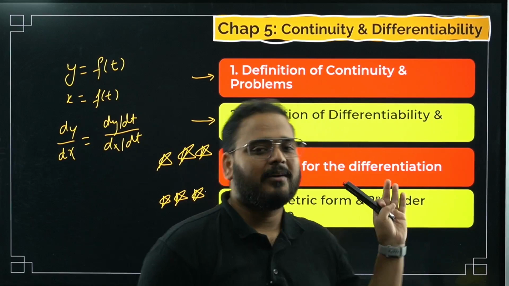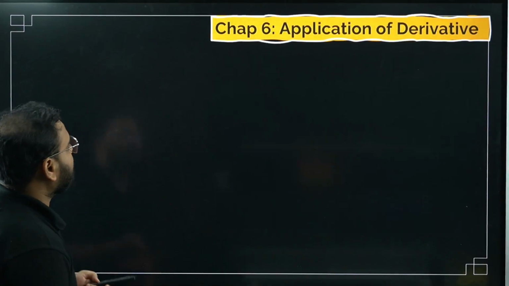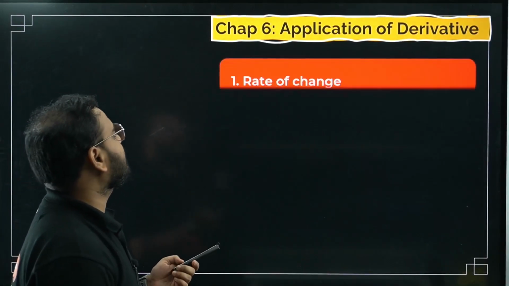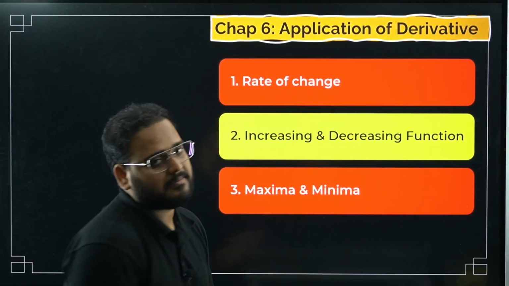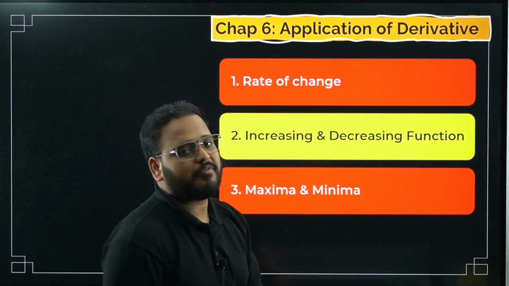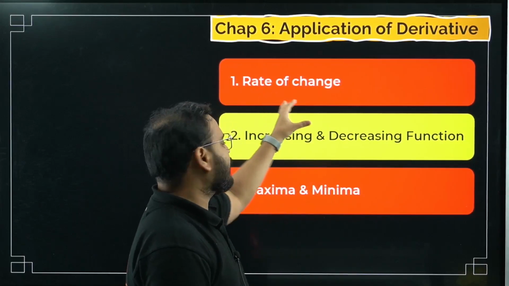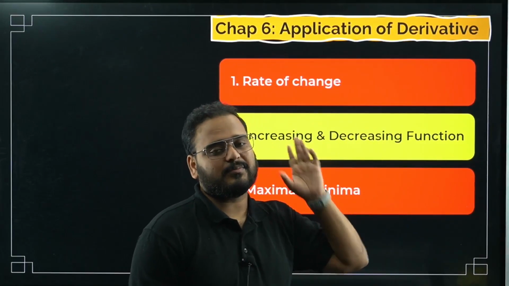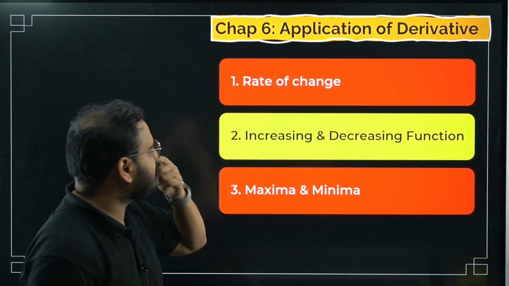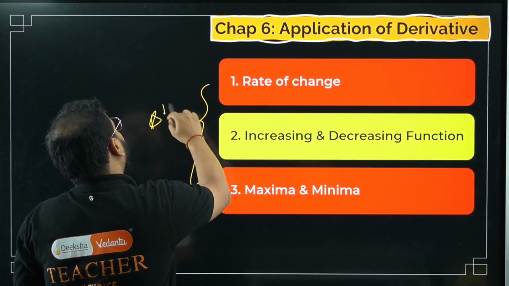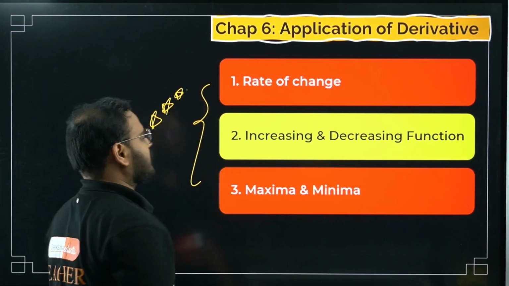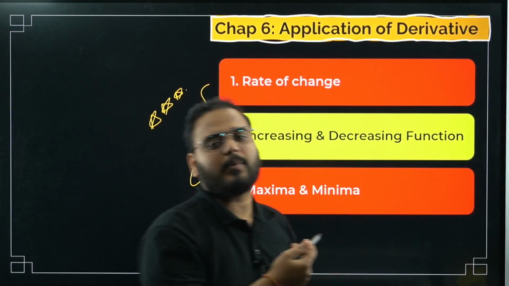What are the important topics mentioned over here? Have a look. Next, application of derivative: rate of change, increasing and decreasing function, and maxima minima. As I said, these two will make use of first and second order derivative test. Some questions are coming on rate of change. Usually they don't give an MCQ category, but all of this is very, very important. And they are fun also. If you know differentiation, why not get marks in this?